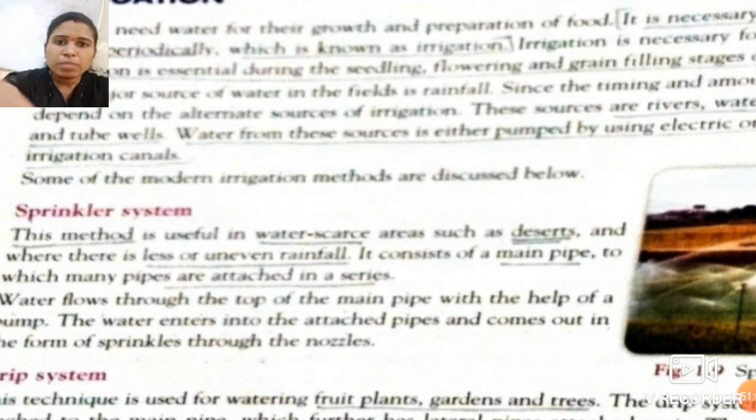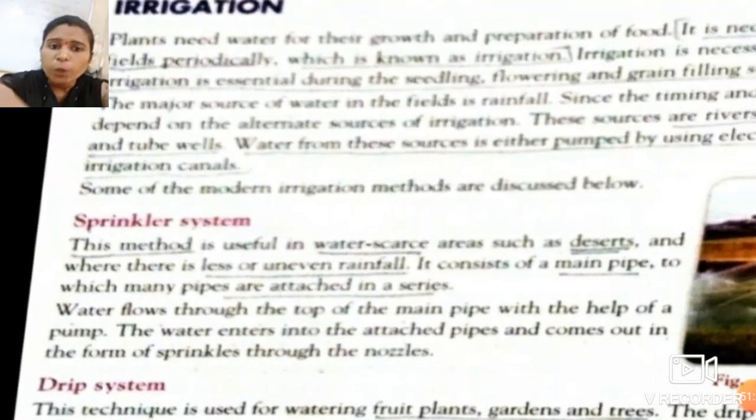With the help of a pump, that water is pumped out into the main pipe, and through that main pipe the water flows and enters the attached pipes, and comes out in the form of sprinklers through the nozzles. There are certain nozzles, and through those nozzles it comes out in the form of a sprinkler.